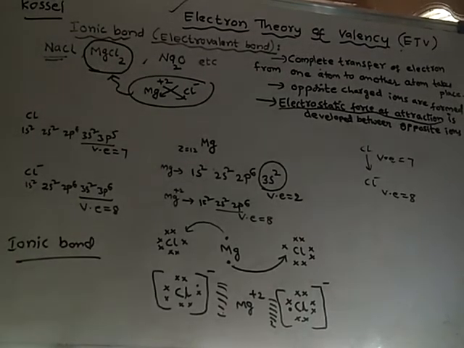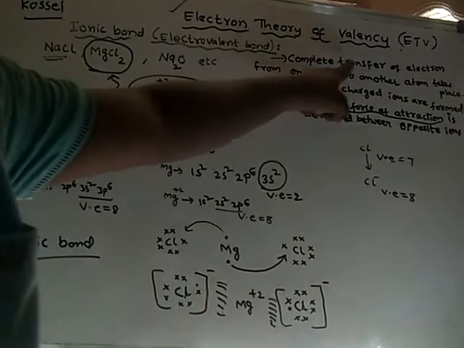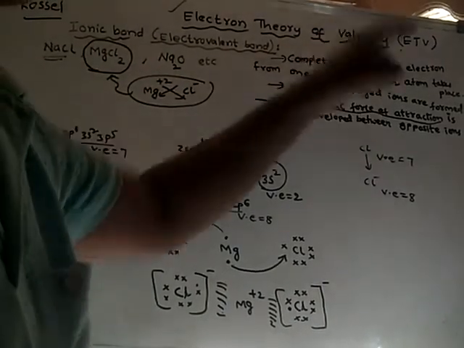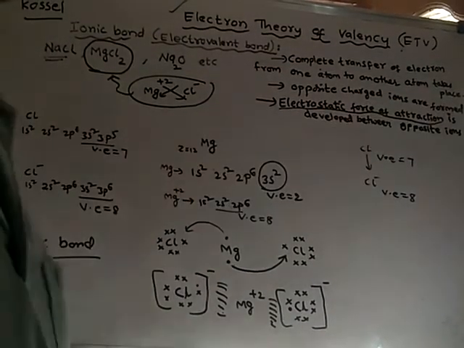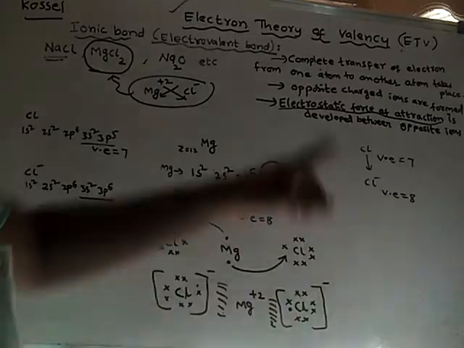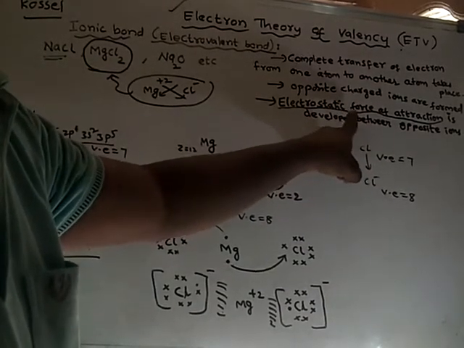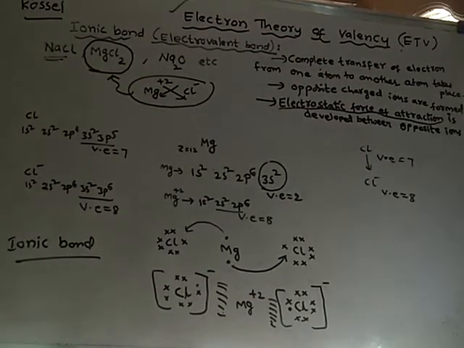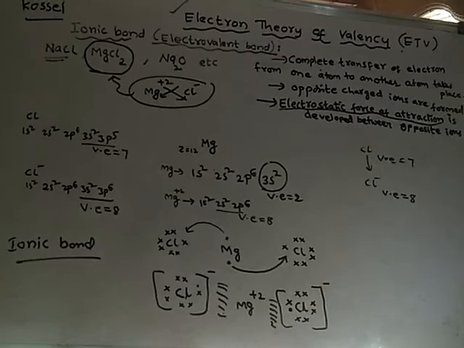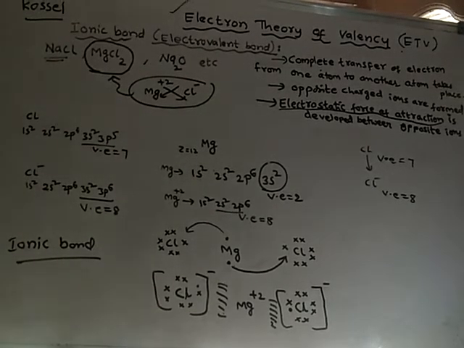What is an ionic bond? An ionic bond is the bond which is formed due to complete transfer of electrons from one atom to another atom. As a result of this, oppositely charged ions are formed, and due to this, an electrostatic force of attraction is developed. The electrostatic force of attraction so developed is said to be an ionic bond. In this way, ionic bond can be explained in magnesium chloride.